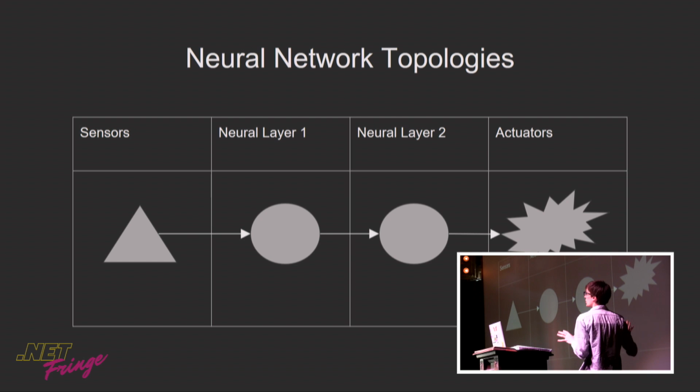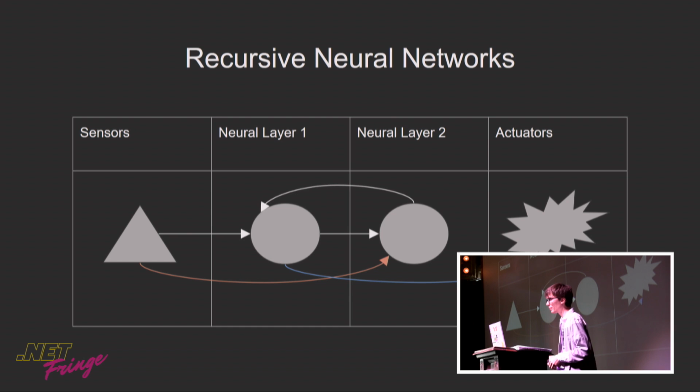So this is a basic neural network setup. We have a sensor which synchronizes, and then sends it along to the first neuron layer. It goes to the next one, goes to the actuator. It's a very basic one, called the feed-forward neural network. But that's not really how our complexity works.